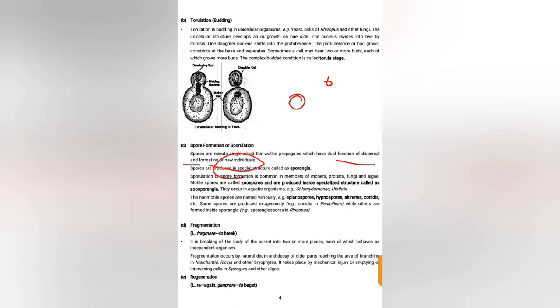They have the capacity to form a new individual, and they are also dispersed by the wind. Spores are produced in special structures called sporangia.